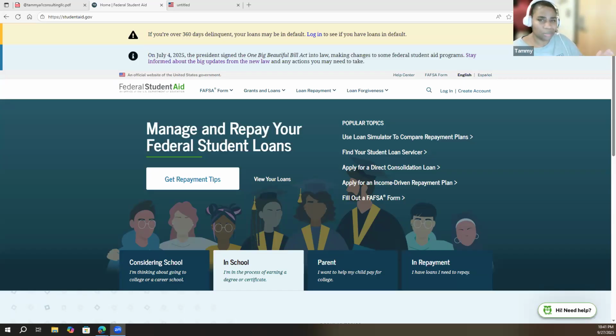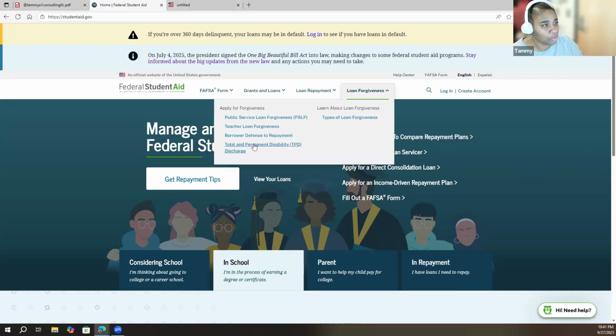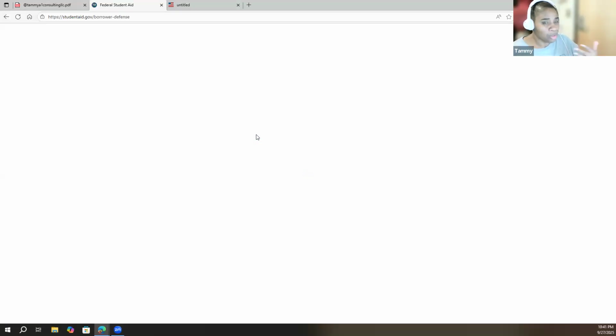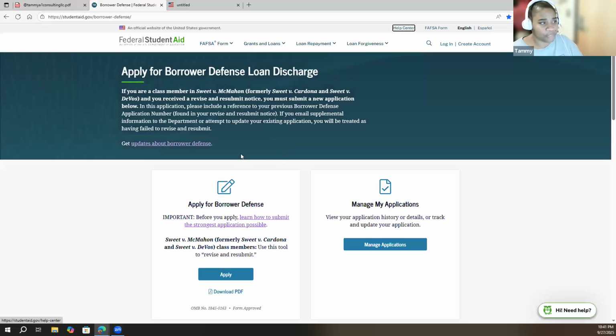Okay? So let's go to the Student Aid website, because this is where you access the application. And mind you, it is a free application. It costs you nothing to put in a borrower's defense application, okay? But we're going to go to the application. You go under loan forgiveness and click borrower defense to repayment. You want to stay up to date with borrower's defense as well, and the Student Aid website tells you everything you need to know about what's going on with borrower defense. So we can hit get updates about borrower defense.